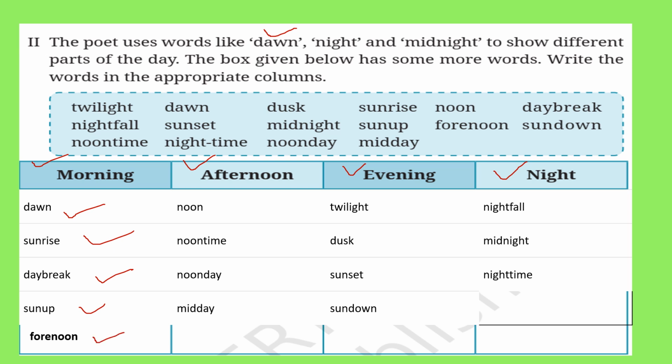All are related to morning. Then noon, noontime, noonday, midday are related to afternoon. Twilight, dusk, sunset, sundown related to evening. Nightfall, midnight and nighttime, they are related to night. So you have to write accordingly words in morning, then afternoon, then evening and then night.